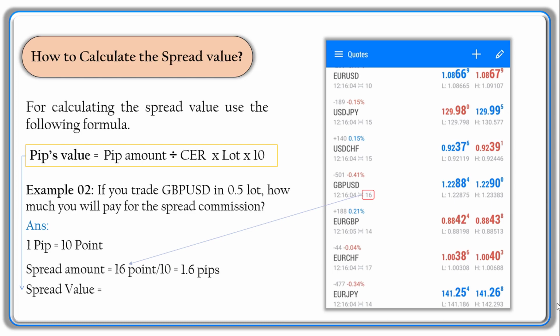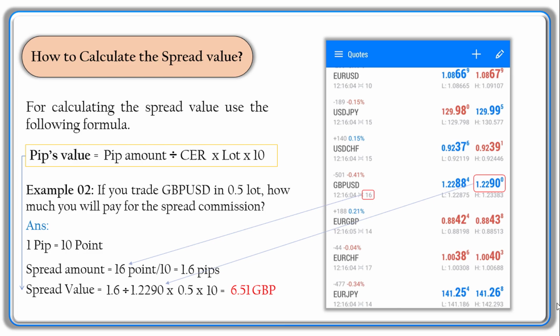Spread value is equal to the pips amount, which is 1.6 pips, divided by current exchange, which for GBP USD is 1.2290, times lot, which is 0.5 lot, times 10, which is from the formula. So the spread value will be 6.51. Here the spread value unit is GBP because the pound is the base currency in the GBP USD.